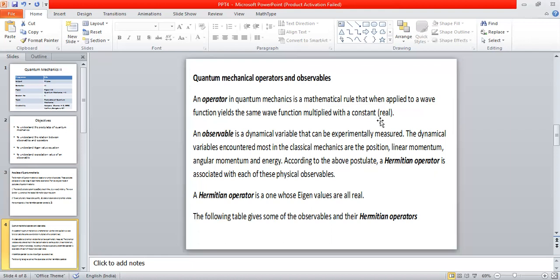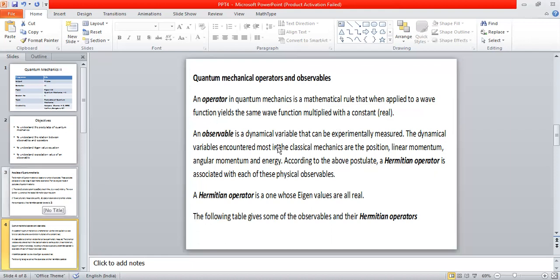So a Hermitian operator in quantum mechanics is one which operates on a given wave function of the system, and after operating on that given wave function, it yields the same wave function and leaves another constant or a set of constants. This set of constants is all real, and these constants are called eigenvalues. So that is the definition of your operator.